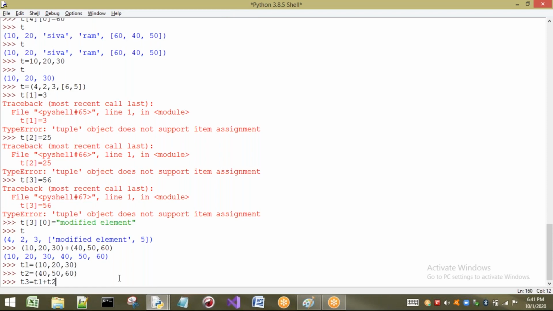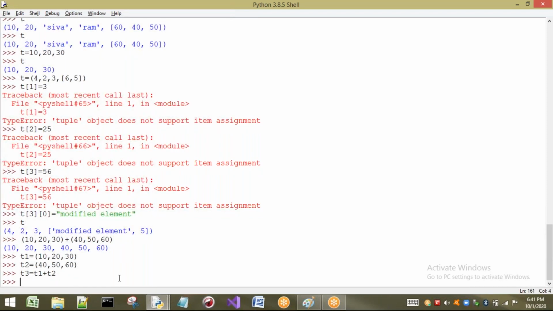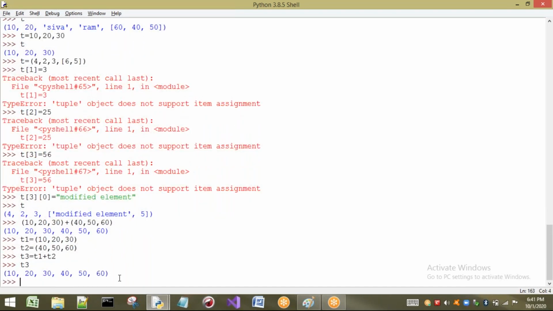We are going to get the same answer, but here the tuples are stored in variables. That's it. There is no change between this one and this one.